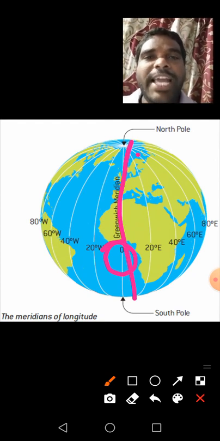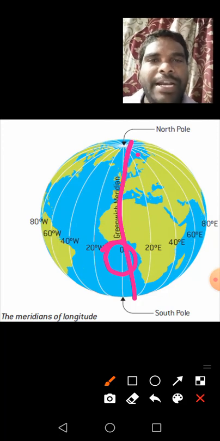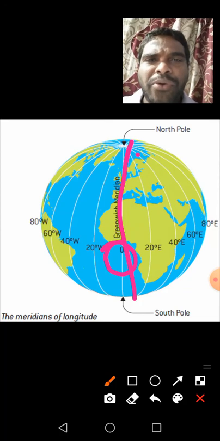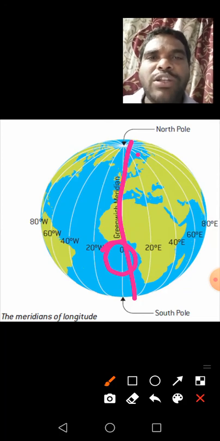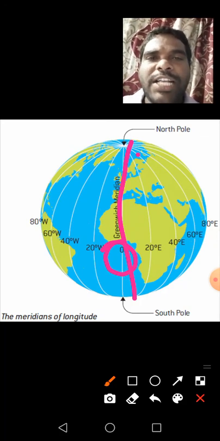Where is it located? Near London. By using these imaginary lines, we can find the exact location of a place, whether it is in the west direction or the east direction.